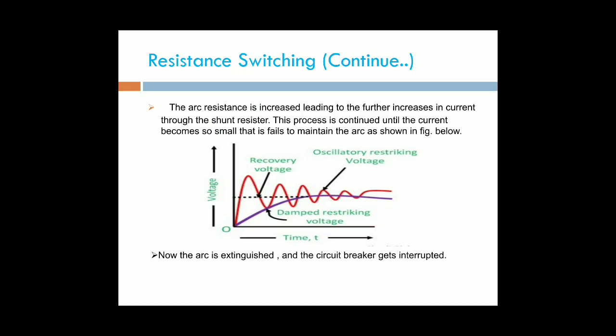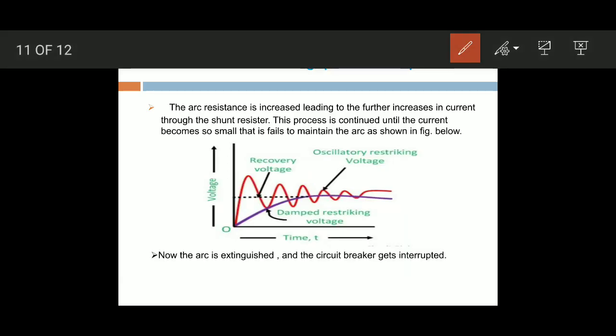This process continues until the current becomes too small.